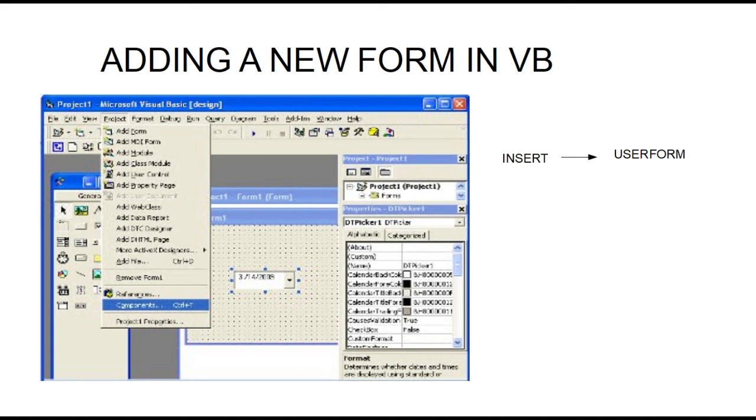And third method is right click on the project name in the Project Explorer and click on the Insert command option from the menu. Then select User Form option from the submenu. These are the three ways to open or to add a new form in VBA.